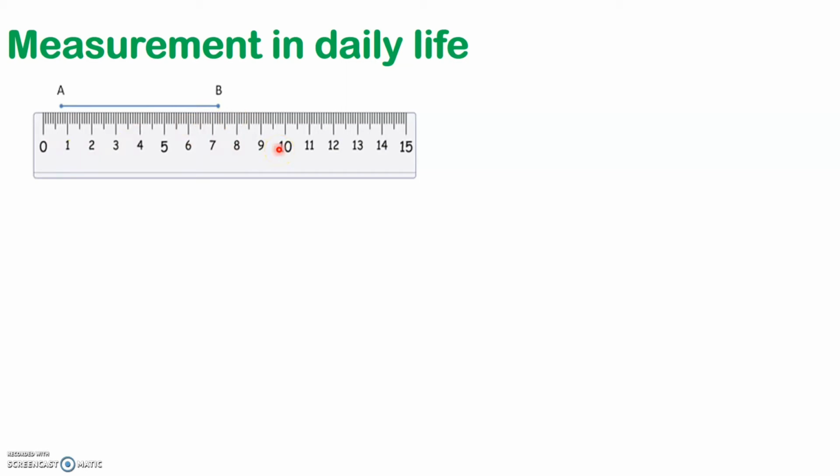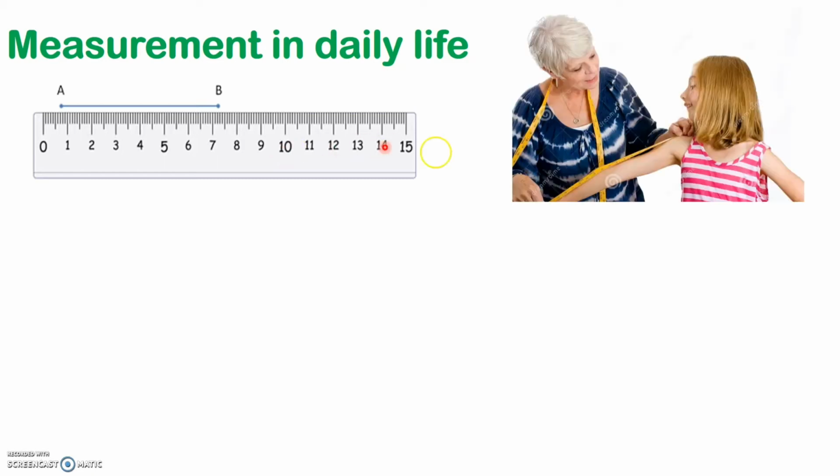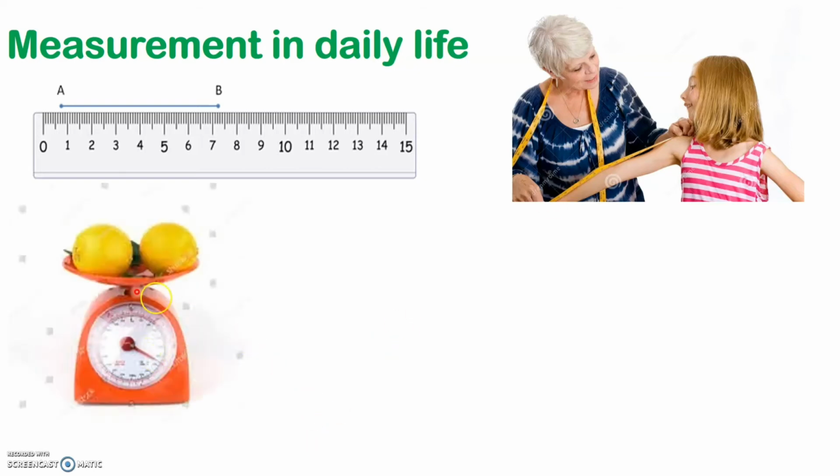Now, when you want to stitch your clothes or when you want to measure the length of your cloth, how do you do that? Yes, we can do that with the help of a measuring tape, like how you see here in the picture. Now, you go to a shop, you need to buy things. But how does the shopkeeper provide you with the things? He sells it after measuring it, isn't it? Yes, so we use a weighing scale or a weighing machine to measure things like fruits, vegetables, or cereals, sugar, etc.